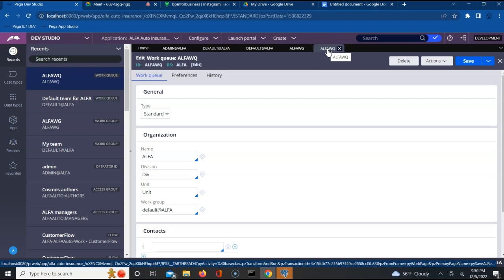Now we'll see how we can tie them to each other. Now when I open it, see, this is my work basket which I created. However, if you see, what is it connected to? What is it mapped to? Which work group is it mapped to? I don't want that.